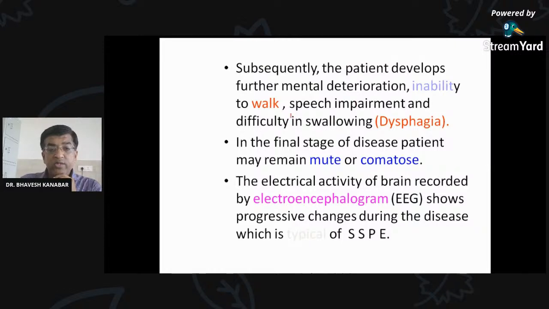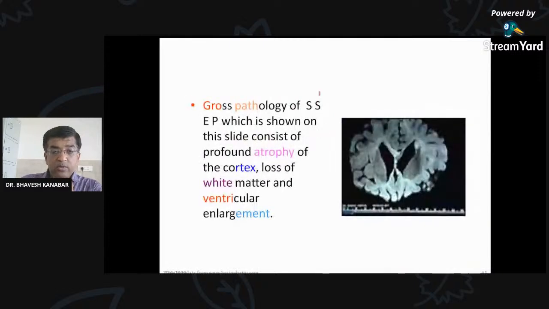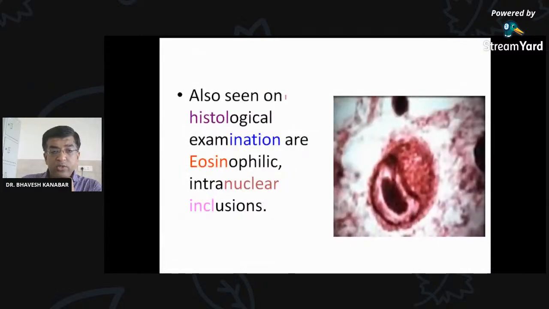We are not going to see the others, just remember the names of the complications, not going into the detail of the complications. Atrophy in the cortex of subacute sclerosing panencephalitis. Histological examination, no need to remember these things, just remember the names of the complications of measles.